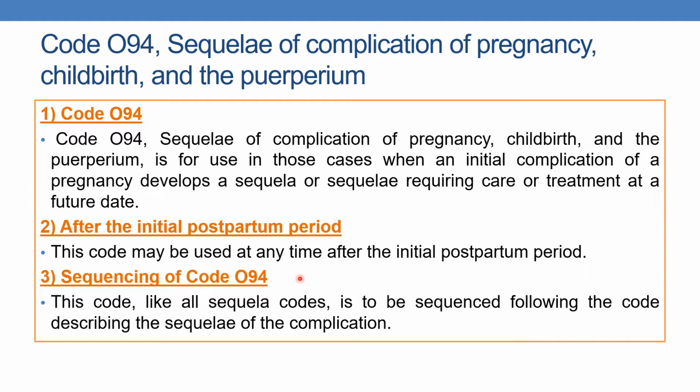And the code may be used at any time after the initial postpartum period. This code may be used whenever the sequela arises.